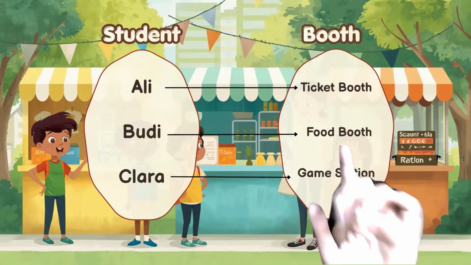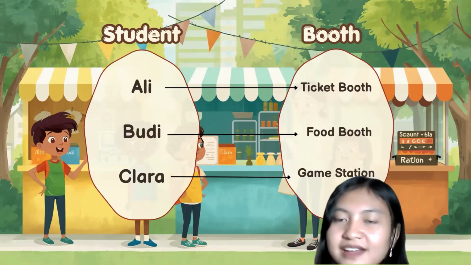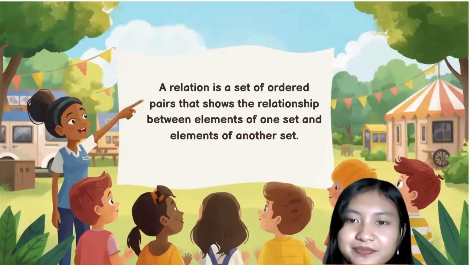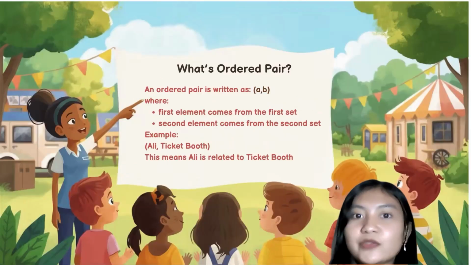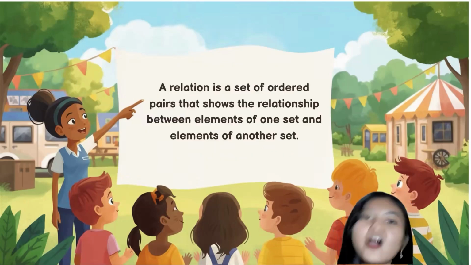So one of the relations happening here is (Ali, ticket boot), because Ali is related to ticket boot. That's about ordered pair. So it is clear about the definition of relation.